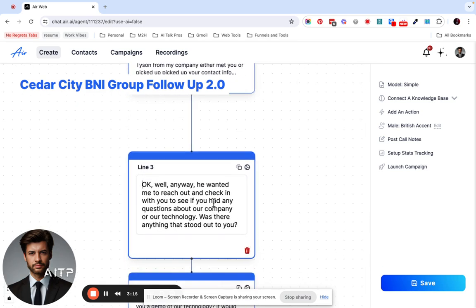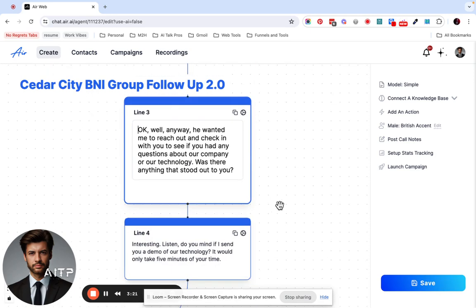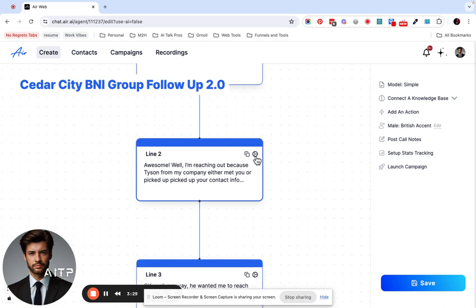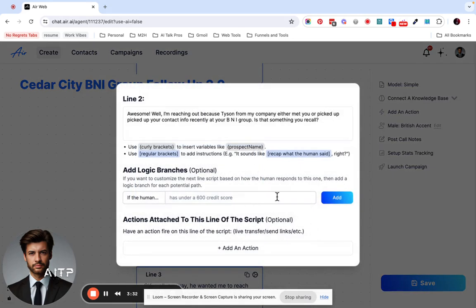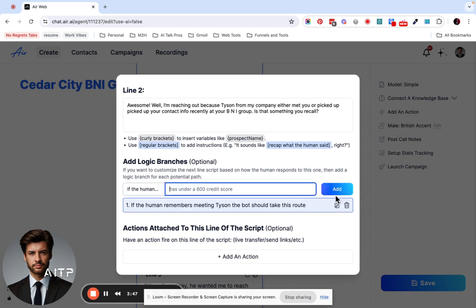Wanted me to reach out, check in with you to see if you had any questions about our company or our technology. Was there anything that stood out to you? You know what? We might go ahead and do a branch here. Going to do that. And if the human doesn't remember, just remember the reason we have human.